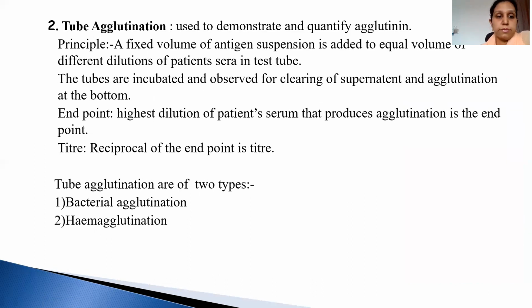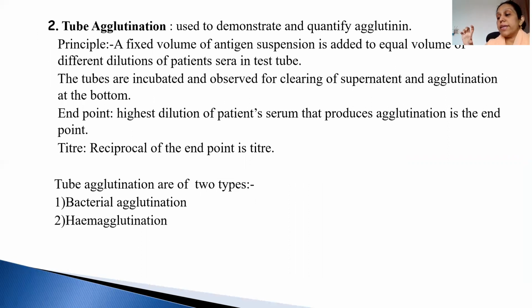So coming to the tube method, it is used to demonstrate and quantify agglutinins. The principle is that a fixed volume of antigen suspension is added in equal volume to different dilutions of patient sera in a tube.